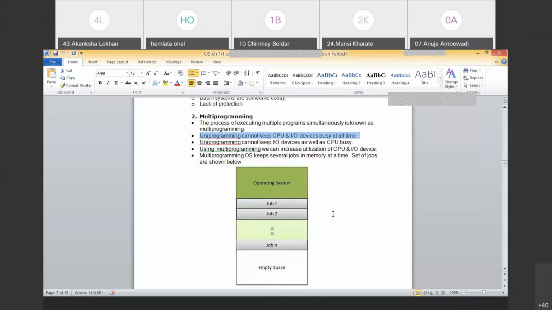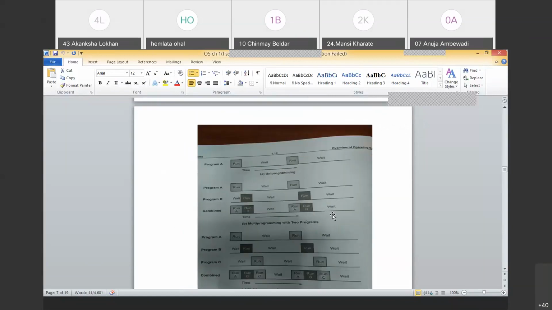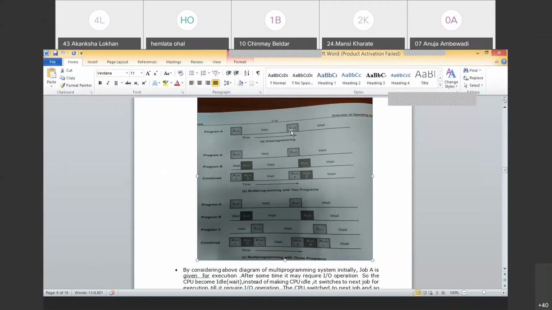This can be made clear from this diagram. Please observe it. Say the first one, A, is uni-programming. These boxes depict the cycles, that is, during what time your program is doing what. Program A, during the first cycle, is running. Running means the CPU has been allocated to the process and the CPU is executing the program. That is the run cycle.